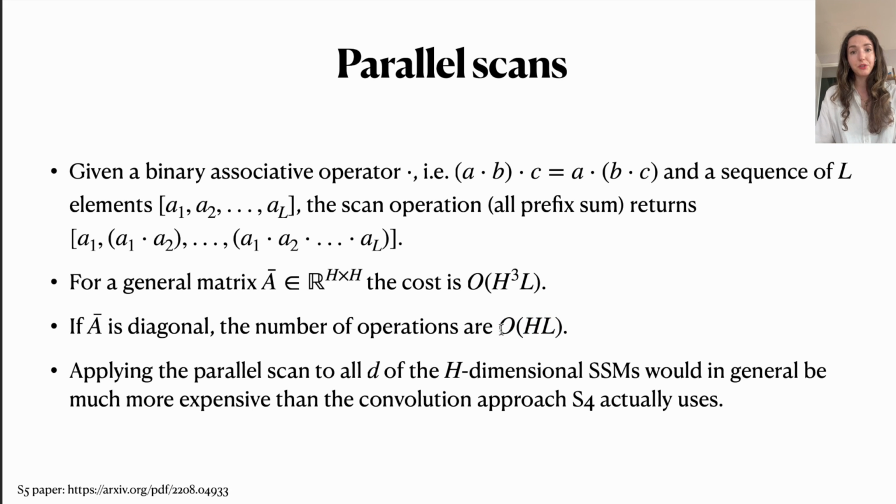Why did the original S4 paper not apply this parallel scan algorithm? Why did they look at the convolution? Because again, S4 considered each dimension individually, so applying it to all D of the H-dimensional state space models would be more expensive than the convolution approach that S4 uses.